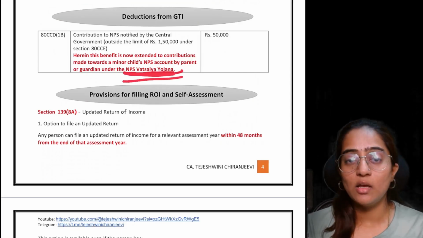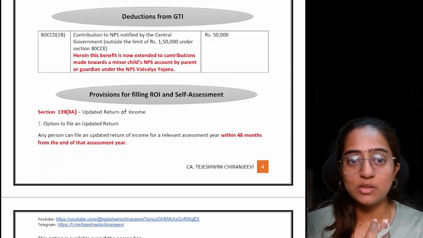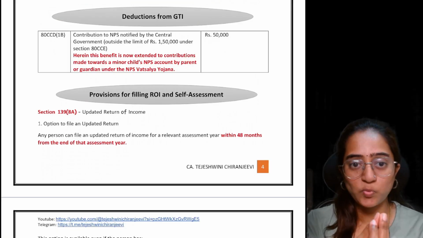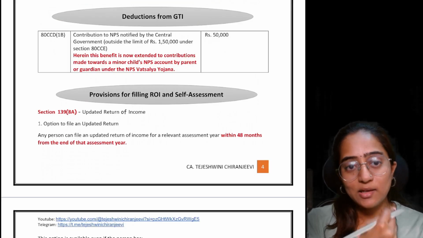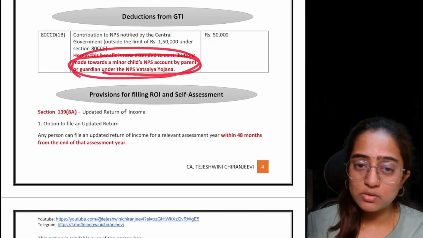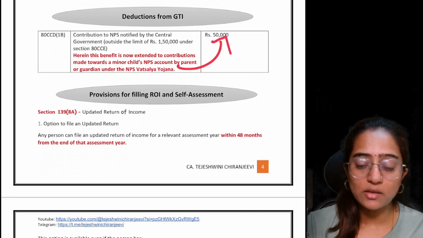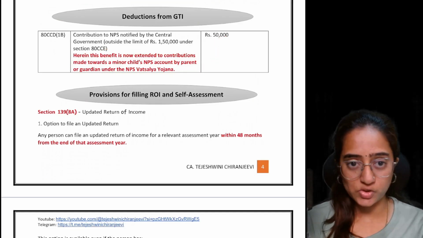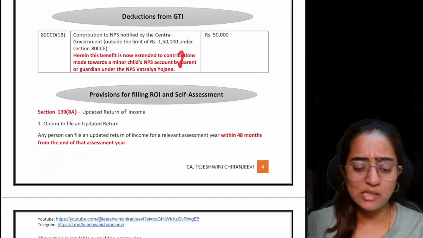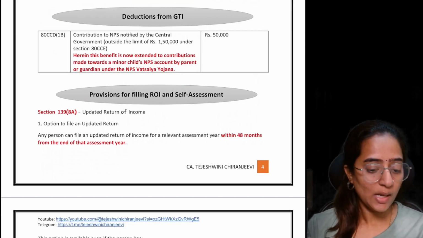Under this Yojana, you contribute for your minor child, or as a legal guardian to that child. This also, you can now get the income tax deduction under section 80CCD(1B) of rupees 50,000. That is the amendment which you have got in this.